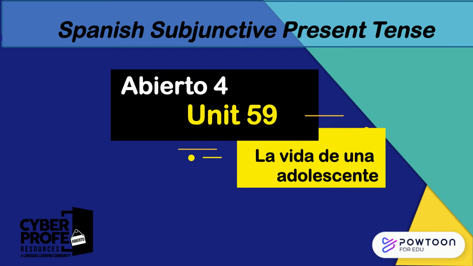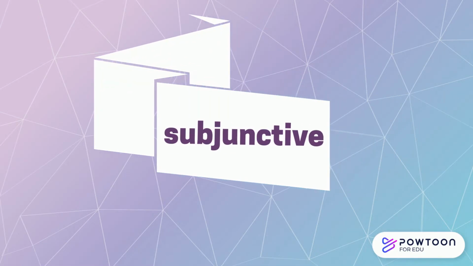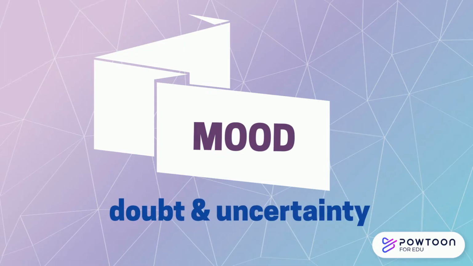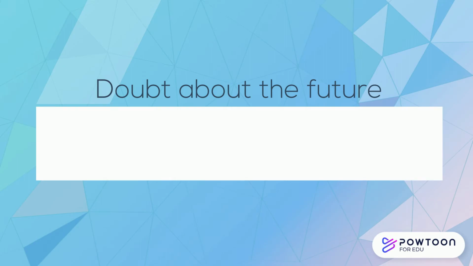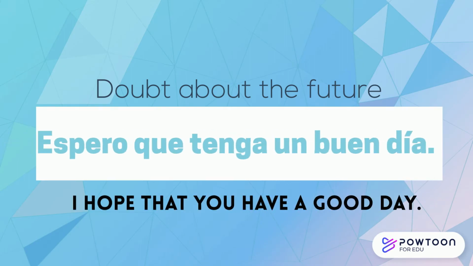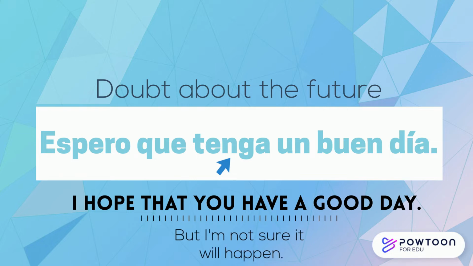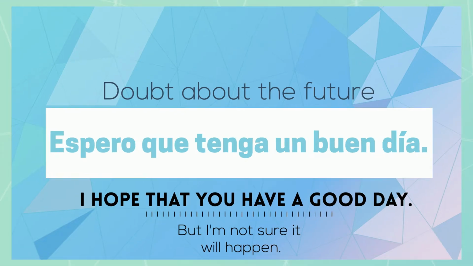In this video, I cover the basics about the Spanish subjunctive in the present tense. Using the subjunctive is almost always about the mood you want to convey, and it puts doubt into your sentence, specifically doubt about a future time frame. In the sentence, espero que tenga un buen día, we use the subjunctive tenga because while I hope you have a good day, I can't be sure that you will, and we won't know until the future.